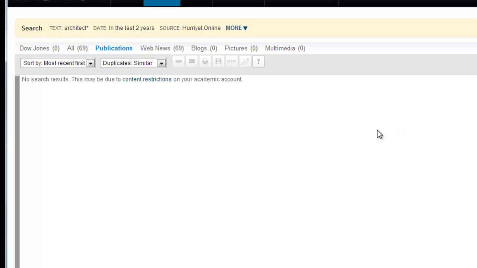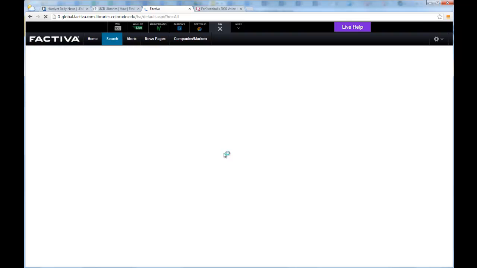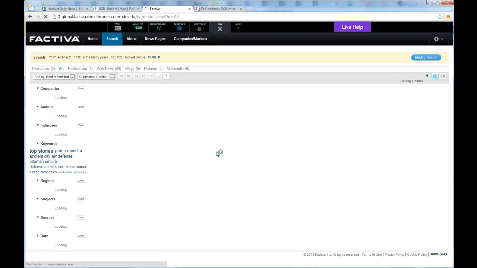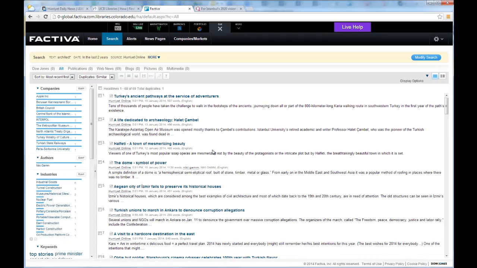So Factiva is defaulting to publications. So it would appear that we have gotten nothing from this search. However, if you look just to the left and you see all, we actually have 69 results. So there were no publications with those 3 limiters, but there were 69 articles that had all 3 of those limiters in them. And we'll take a look at what we've got. So there's different articles that have the word architect in them.